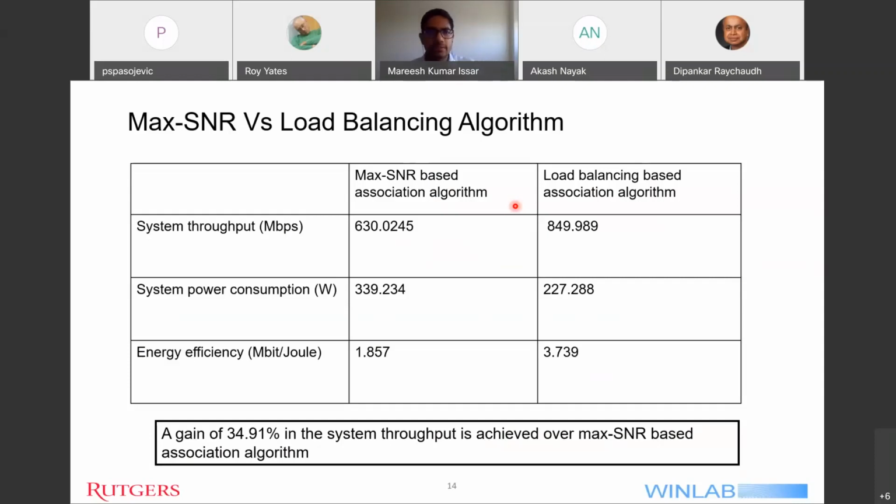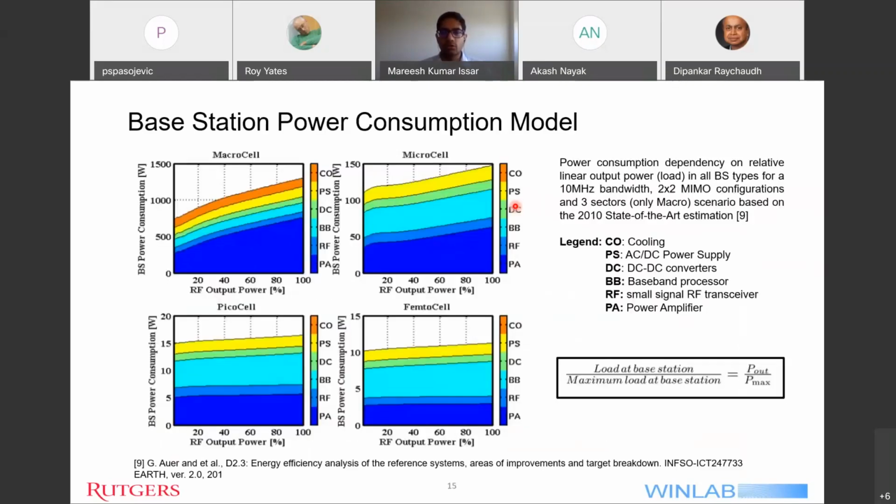Okay. And then I'll move on to the third association algorithm now. So before moving on to the third association algorithm, I would like to give some background regarding the base station power consumption. From the paper mentioned below, these four figures depict the base station power consumption model.